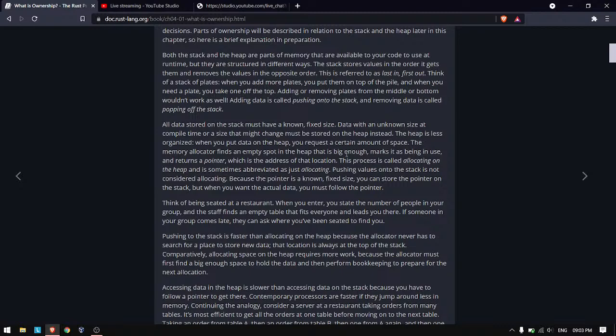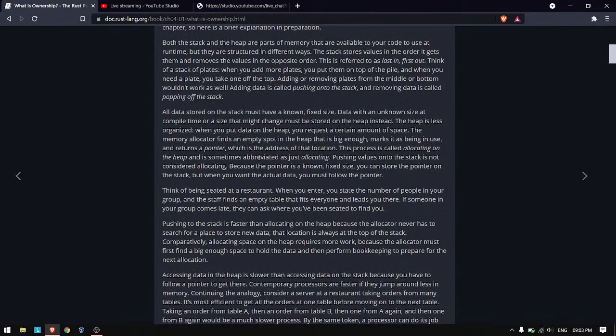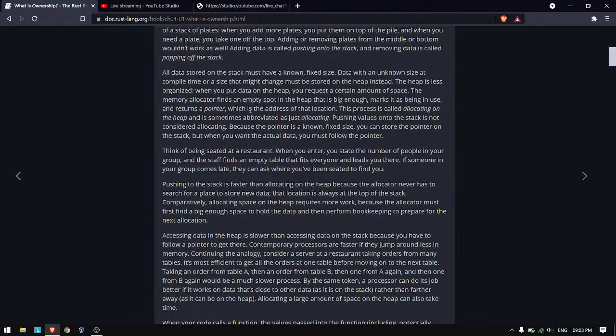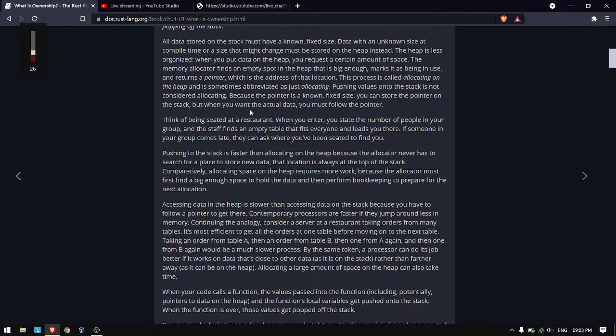In our context here, all we have to consider is that whenever we declare normal variables or functions, they get stored on the stack. Our function has a stack frame and it gets executed from the stack. While if you want data of unknown size, which can grow or shrink later, then we use the heap for it. The heap is not organized in any way. The stack is well organized, the heap isn't.